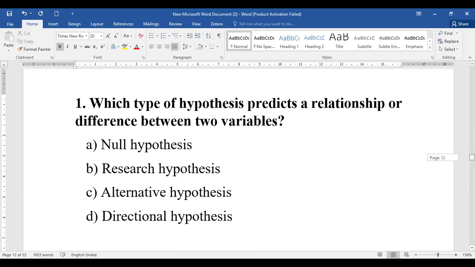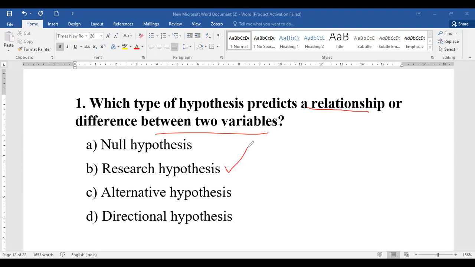The first question is all about which type of hypothesis predicts a relationship or a difference between two variables. When we are talking about two variables, which is that hypothesis which tells you the relationship between the two? Is it the null hypothesis, the research hypothesis, the alternative hypothesis, or the directional hypothesis? The one which helps you to predict a relationship between two variables will be none other than the research hypothesis. That is your option number B.